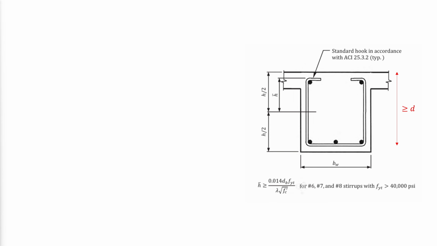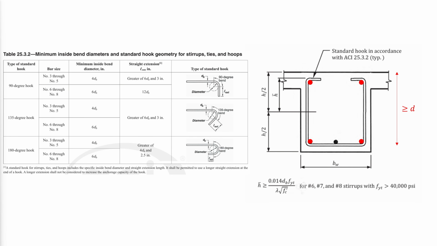Each bend in the continuous portion of a single or multiple leg U stirrup and each bend in a closed stirrup must enclose a longitudinal bar. Minimum inside bend diameters and standard hook geometry for stirrups, ties, and hoops are given in ACI Table 25.3.2. Beams must have sufficient width to allow for bend radii at corners of stirrups.